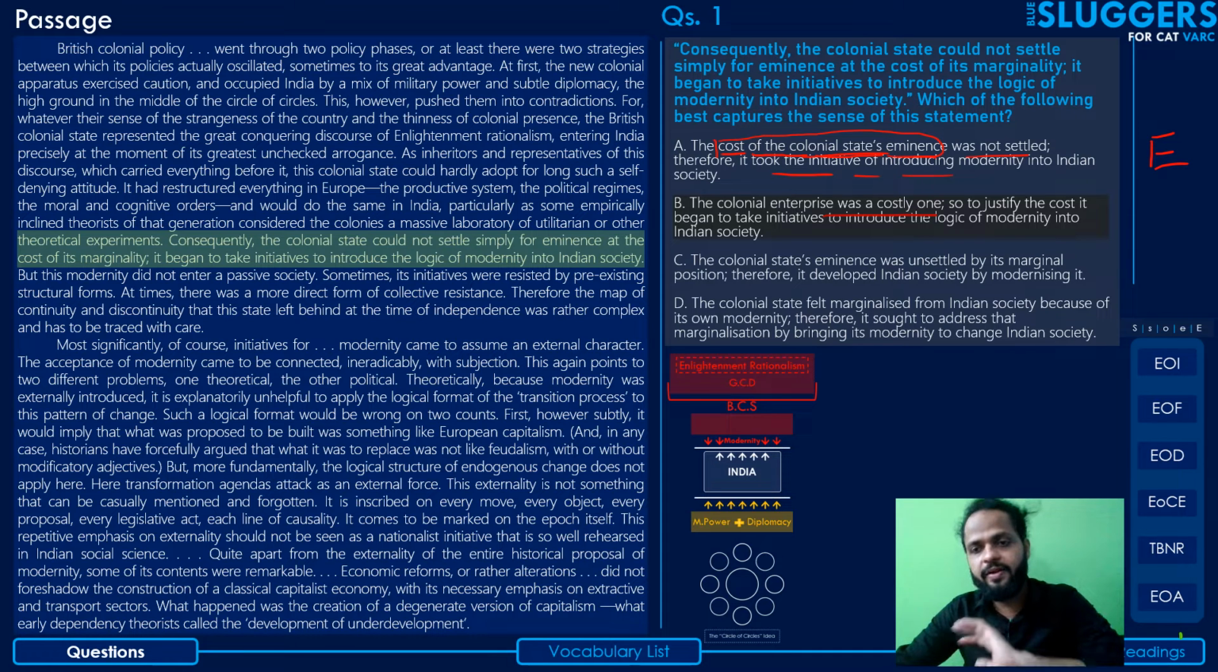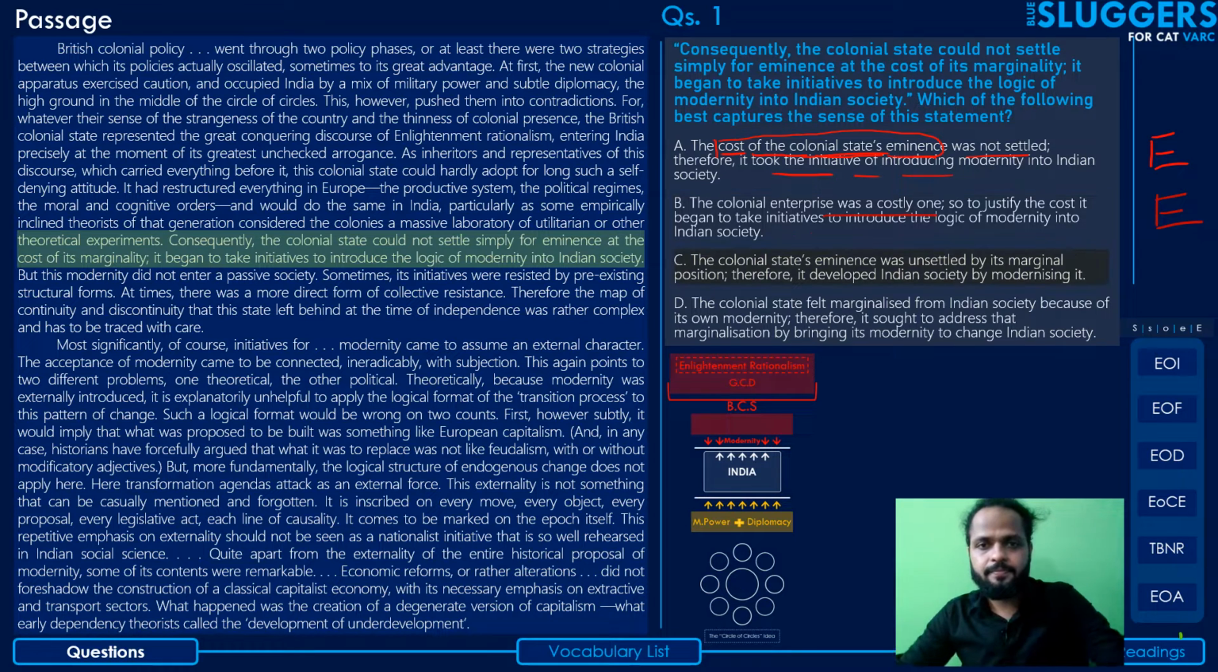Nowhere in the passage did the author mention anything about how expensive or reasonably priced the colonial enterprise was, and how it needed to be justified, which the Britishers did by taking initiatives to introduce the logic. The author hasn't talked about any of this, so you can eliminate this with a capital E.